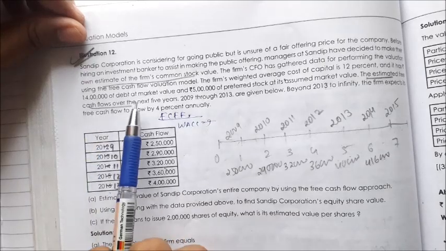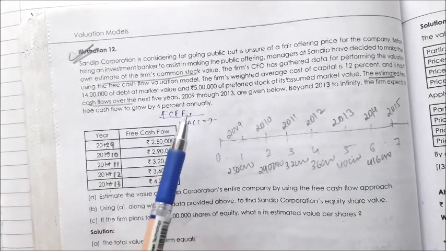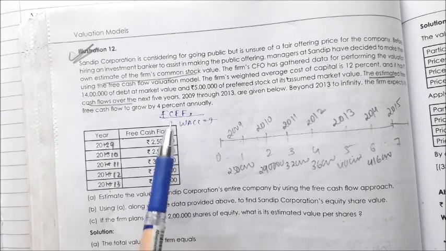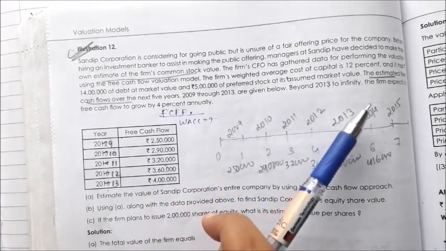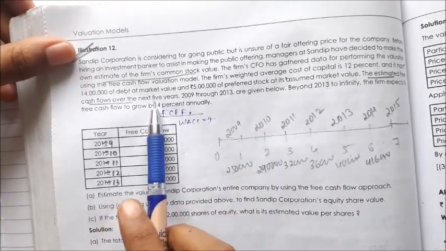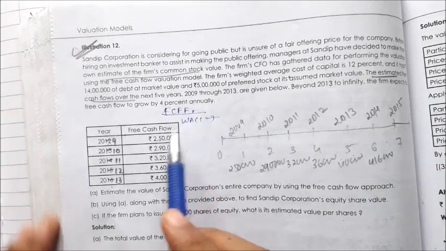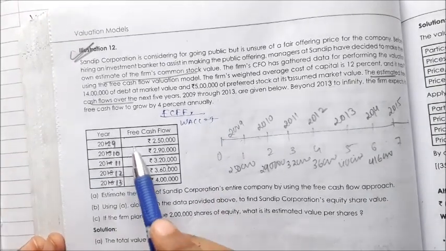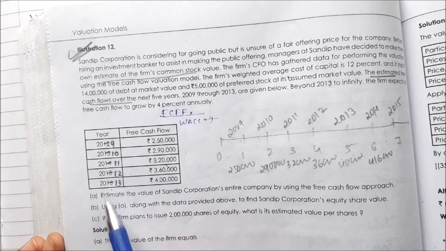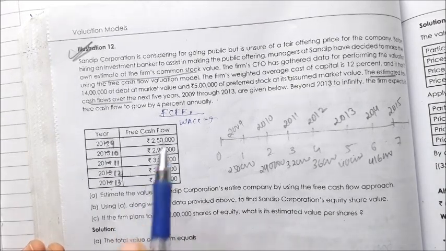Now 14 lakh is the debt value and 5 lakh is the preferred. If we reduce those values, we will get the free cash flow to equity. There are a few further calculations. The estimated cash flows for the next years are given, 2009 to 2013, but here some correction is needed, because they have given 2012 and so on.